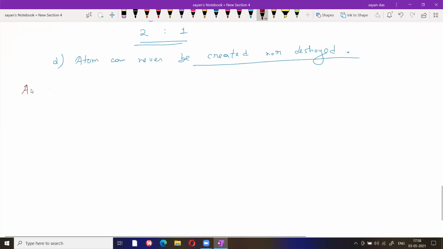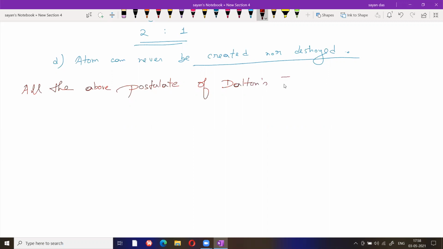Just write down: all the above postulates of Dalton's theory are disregarded.